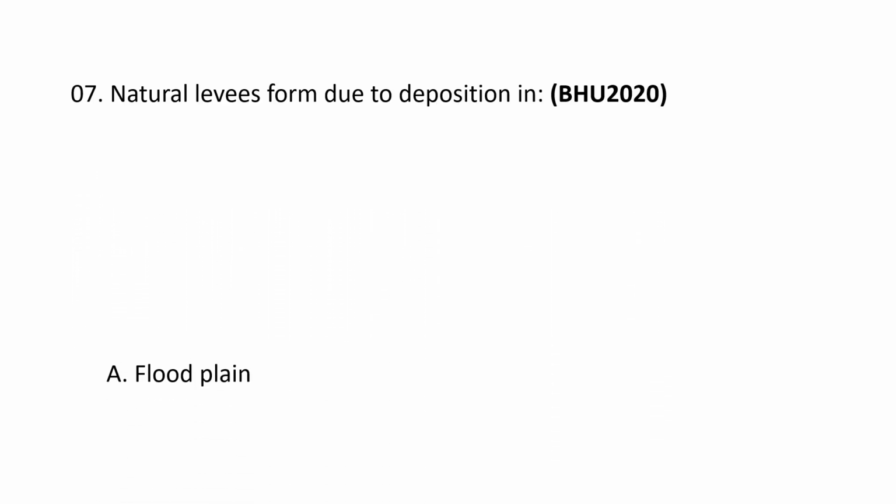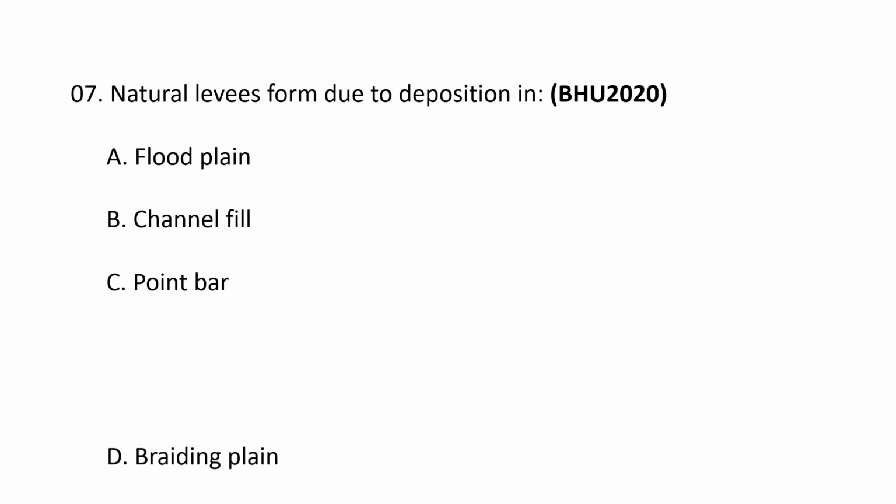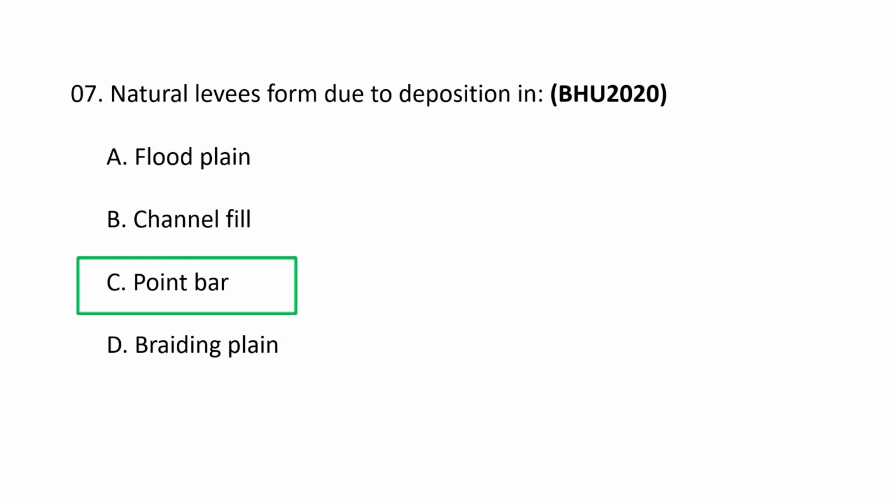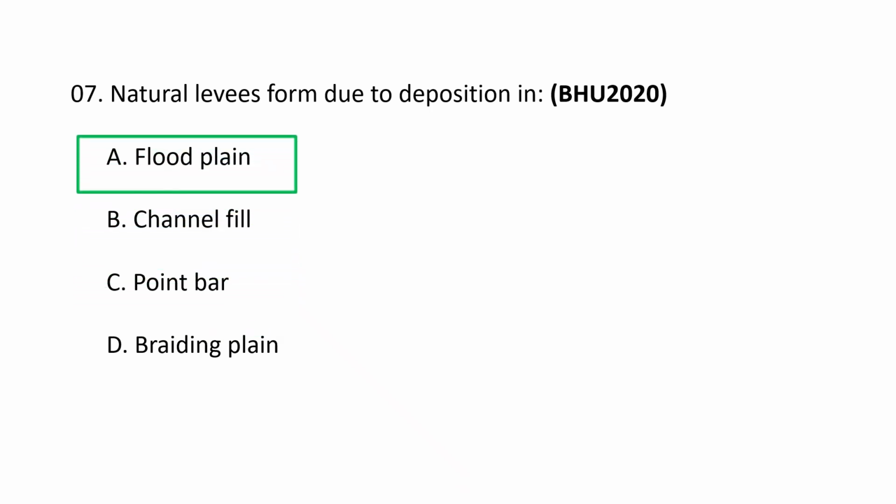Next question. Natural levees form due to deposition in A. Floodplain, B. Channel fill, C. Point bar, and D. Braiding plain. Natural levees form due to deposition in the floodplain. So these are indeed formed by deposition of sediment in a floodplain, which is specifically during periods of flooding.